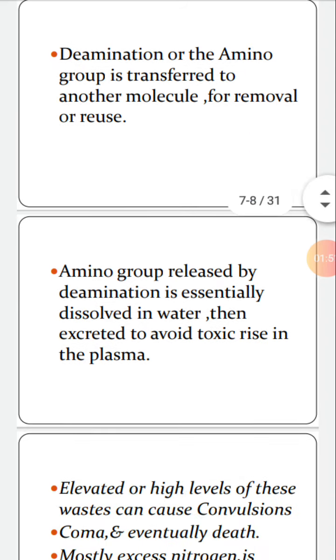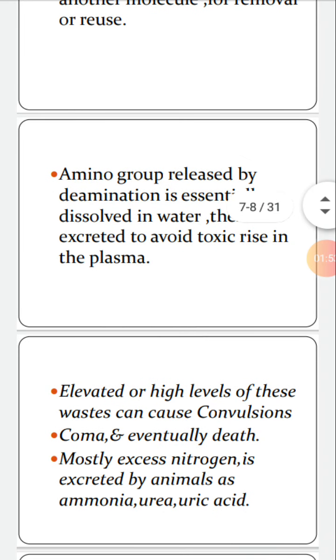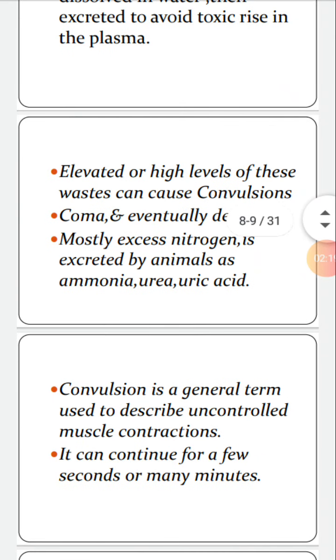rise in the plasma, that is liquid part of blood. Elevated or high levels of these wastes can cause different conditions like convulsions, coma, which eventually or finally leads to death. Mostly excess nitrogen is excreted by animals in various forms like ammonia, urea, and uric acids. Now we will discuss these disease conditions one by one.